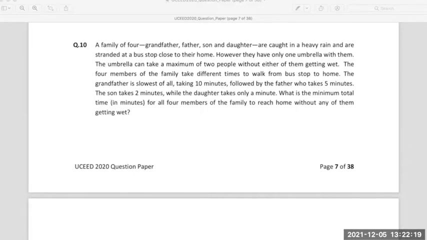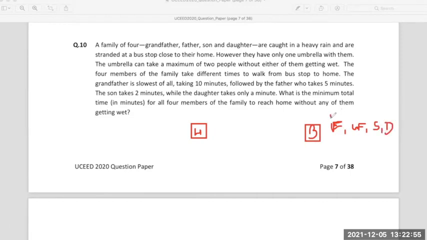So what we are given is, there are 2 boxes I'm making. One is a box of a home and one is a box of a bus stop. The father, grandfather, son and daughter, they are all at the bus stop and we have to make them reach home.